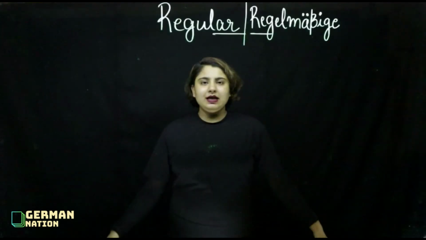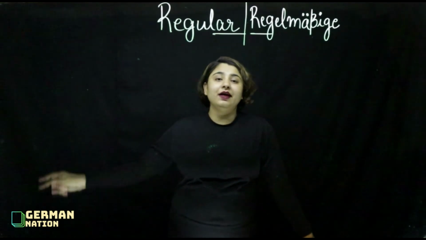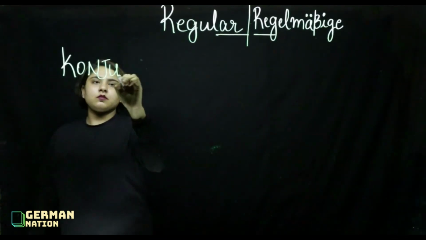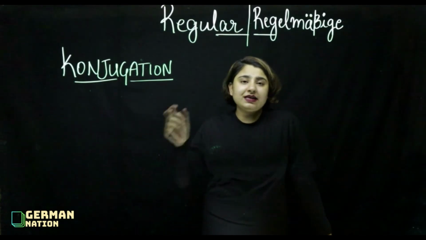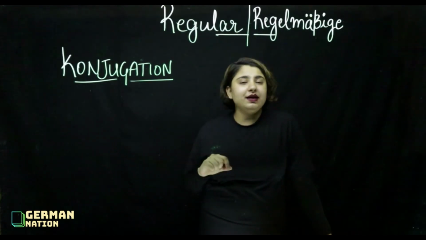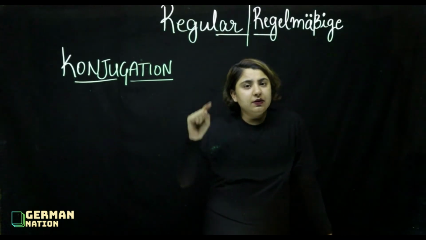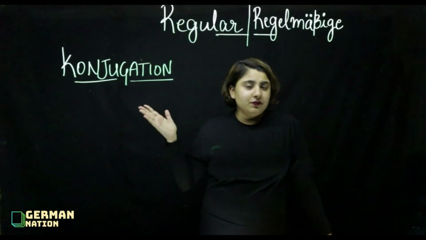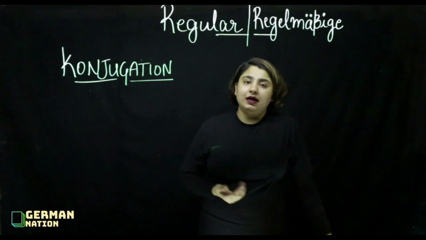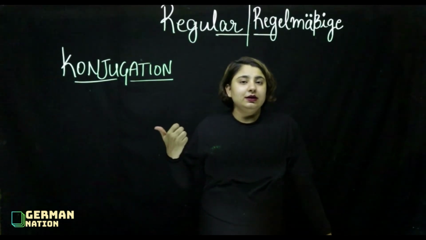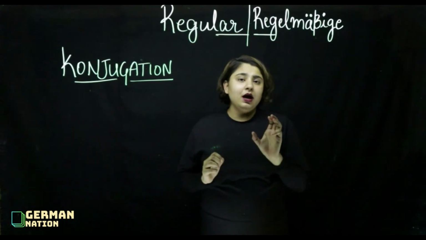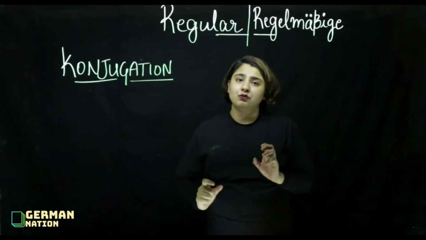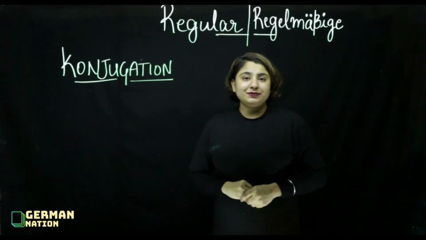Let's get started. The difference between regular and irregular verb is just one, and that's conjugation. When in English I say I am painting, I use am along with I. And when I say she is painting, I'm using is along with she. And when I say we are painting, I use are along with we. So, conjugation means that you have to change the form of the verb along with each and every personal pronoun. Let's learn how to do it.